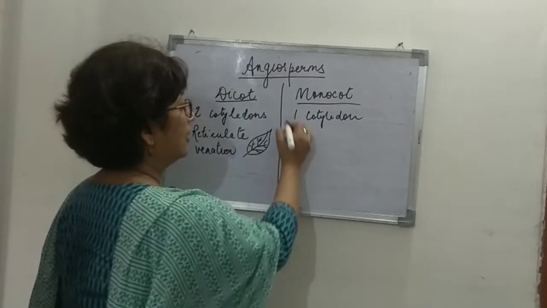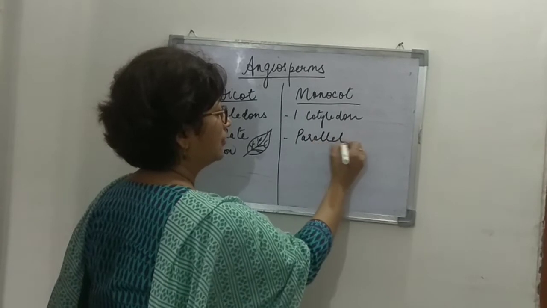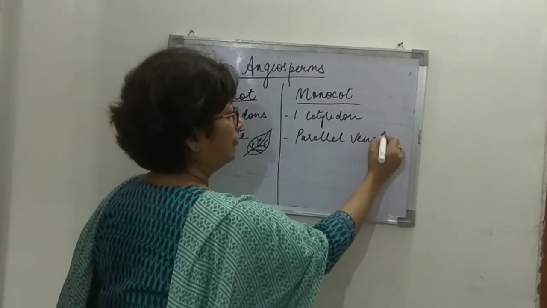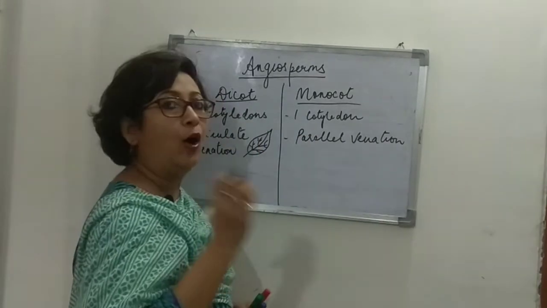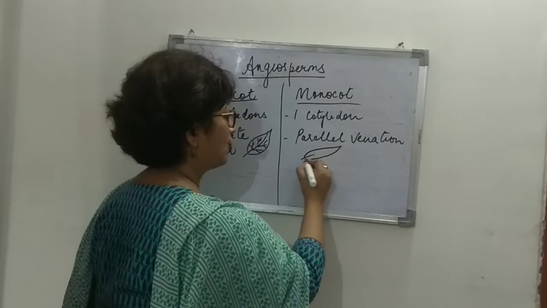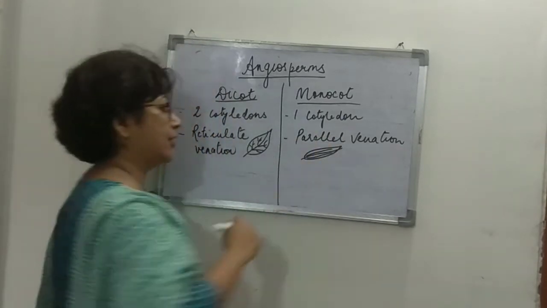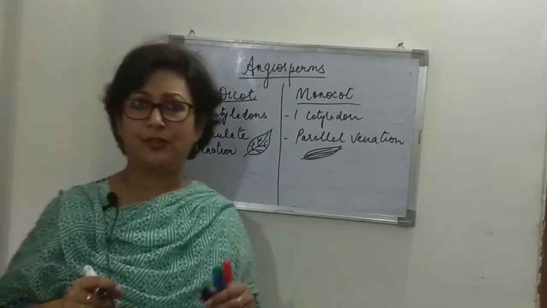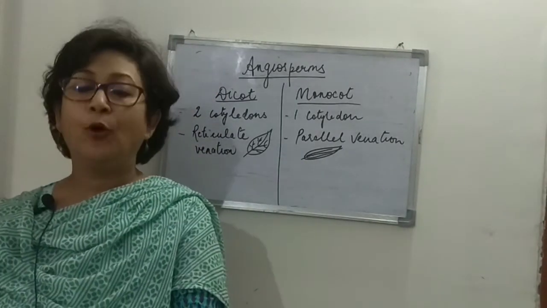And here it is parallel venation. What is venation? The distribution or the arrangement of veins in the leaf. Let's show it like this here. You can see these are all parallelly arranged. So that is another difference between the dicots and the monocots.